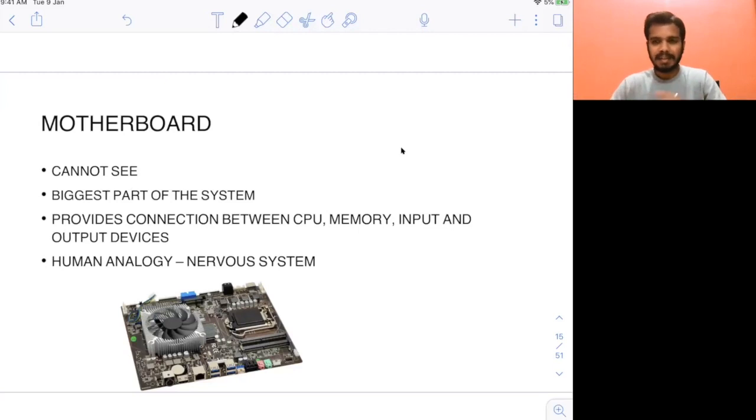And this is the diagram for the motherboard. You see a lot of wires there, everything connected to each other. You have the fan also there, but there are many other devices here. This is one of the important parts of the system. This is one of the biggest parts of your computer system.